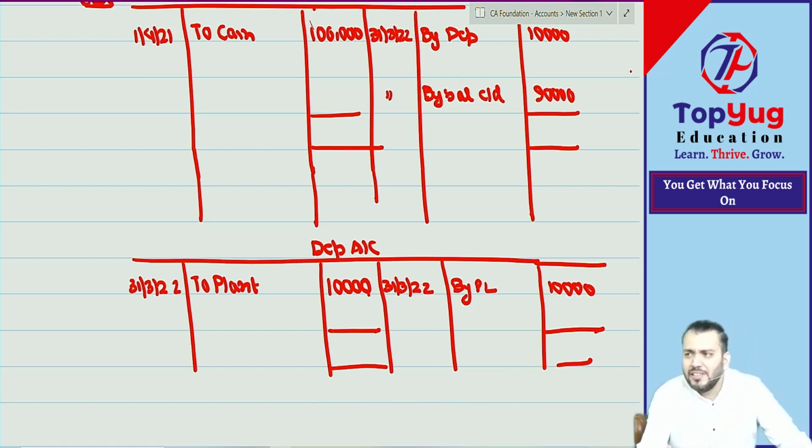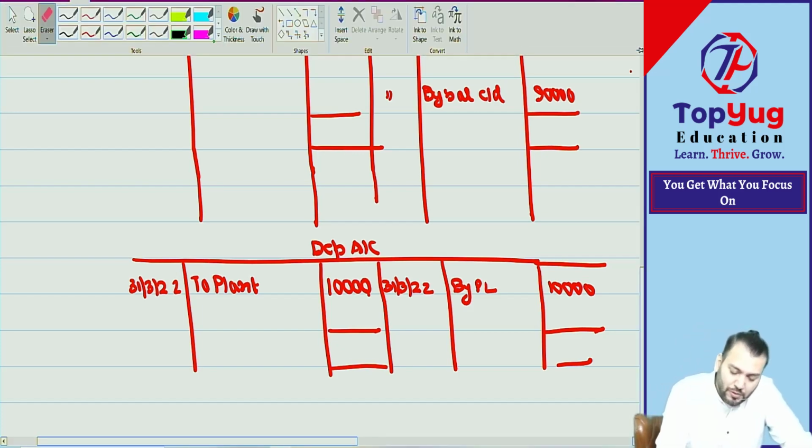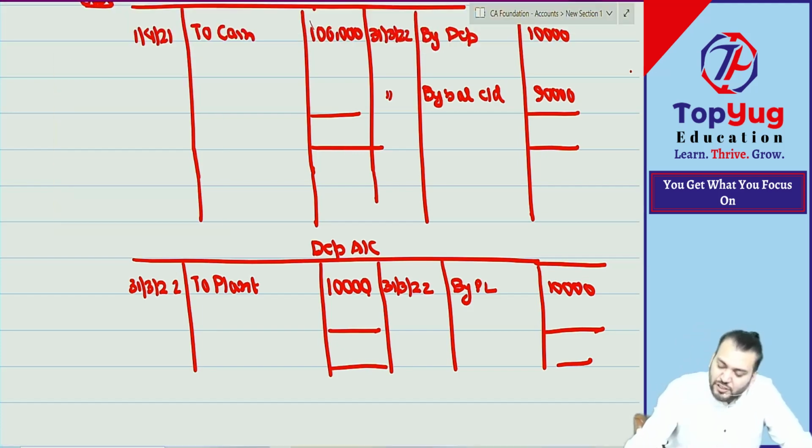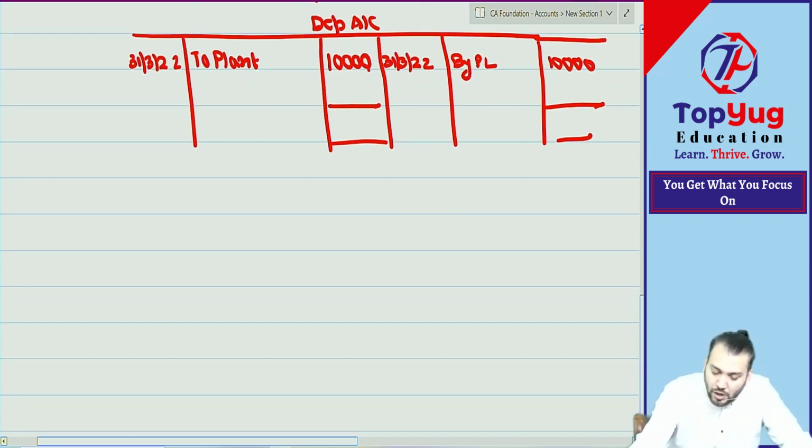Next year again we can do this journal entry. If you want to continue, the same journal entry of depreciation will continue, and next year it will be 90,000 minus 10,000. The net value will become 80,000, and the same will be continued. I think there is no doubt in this. But we are here to understand which method? Gross value.